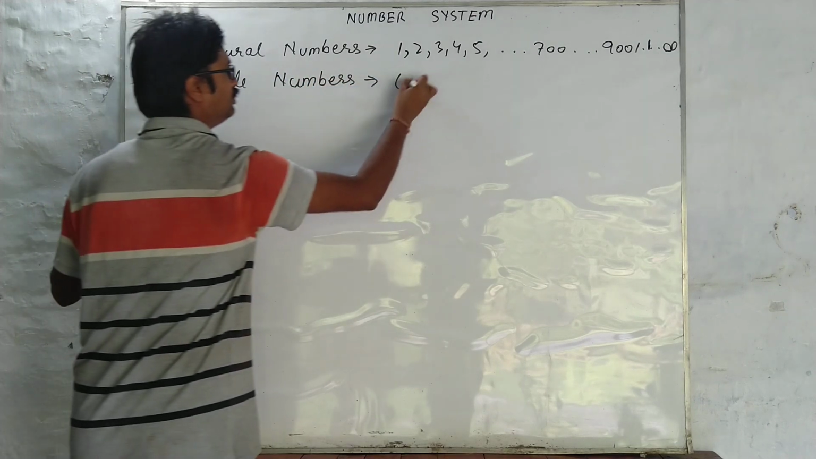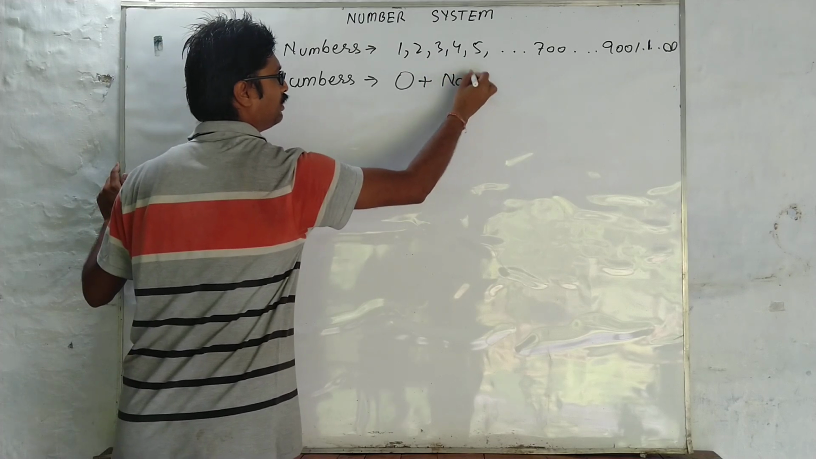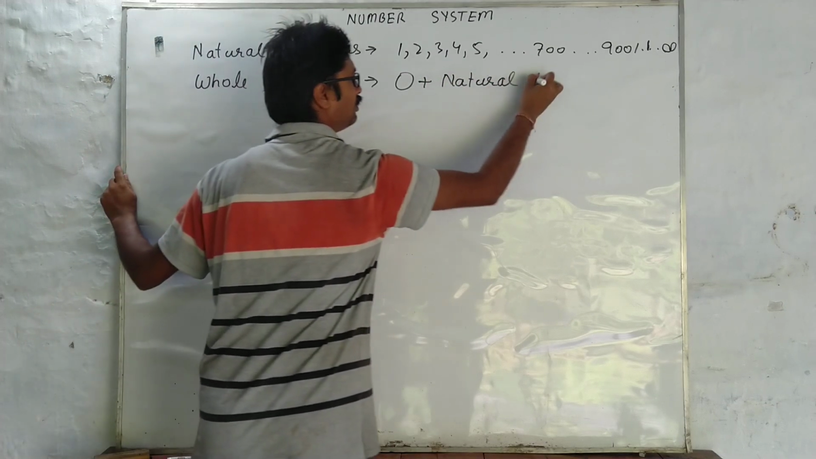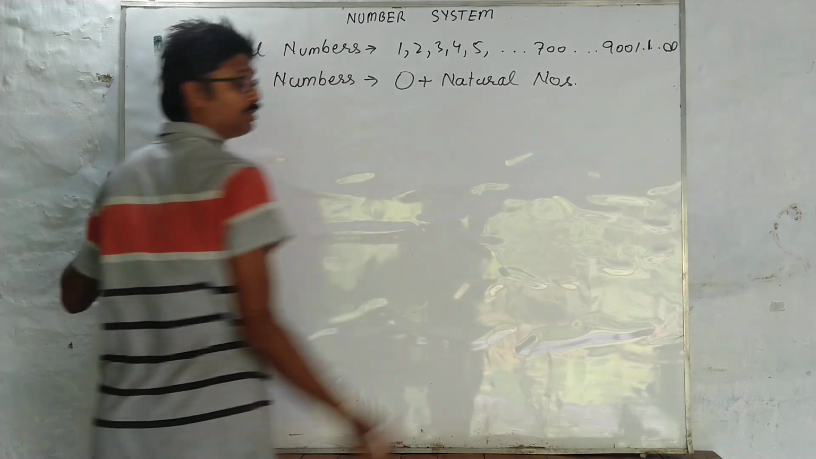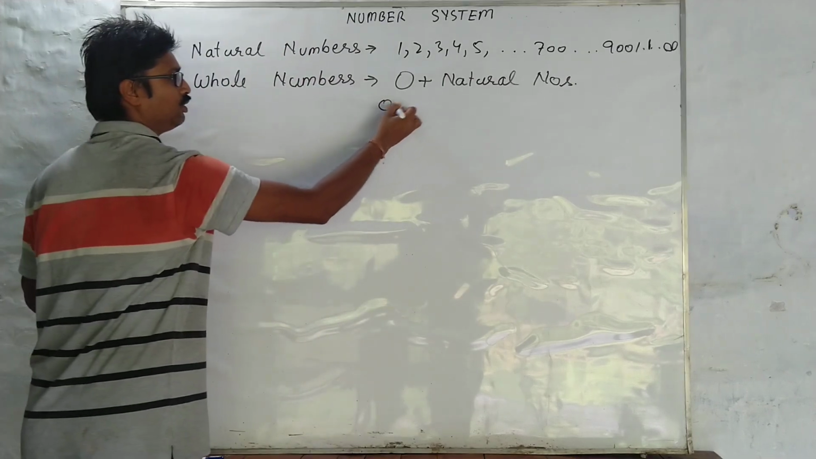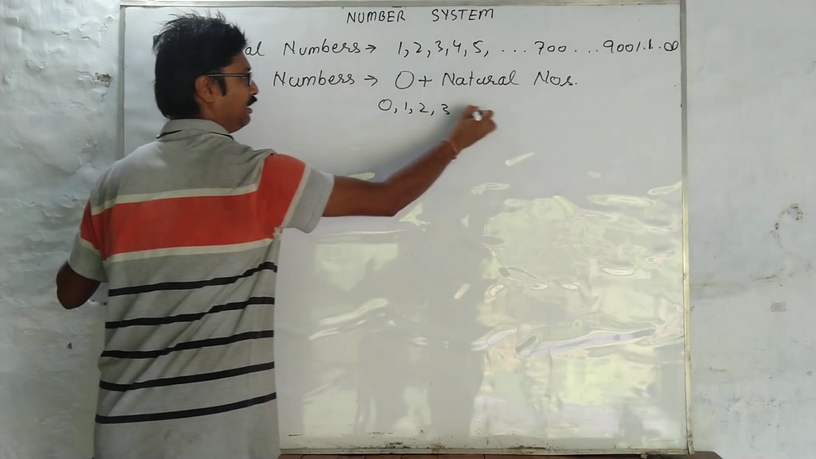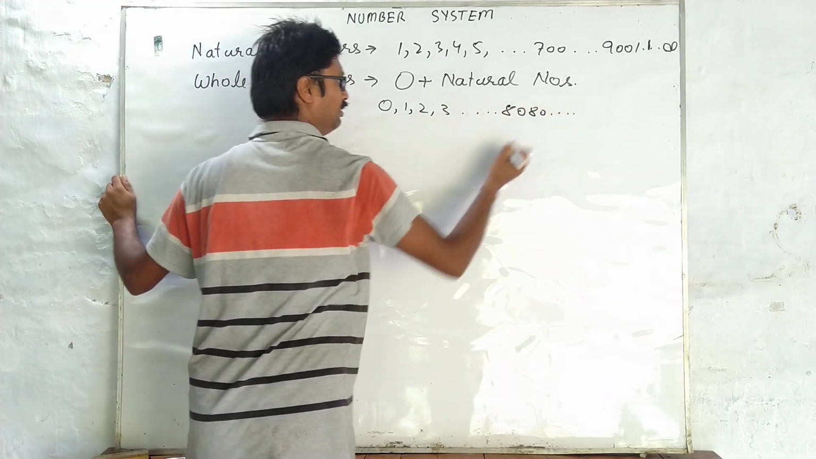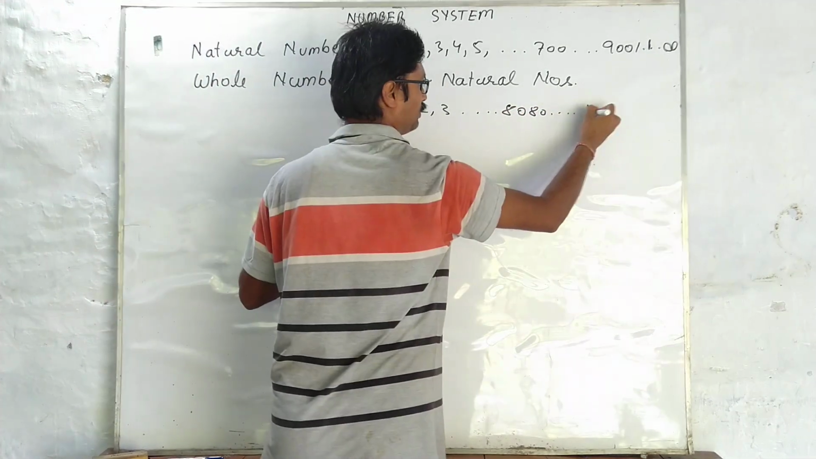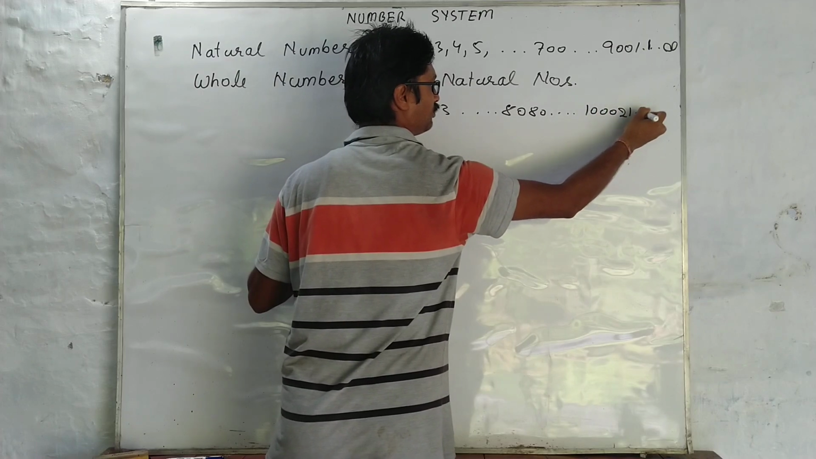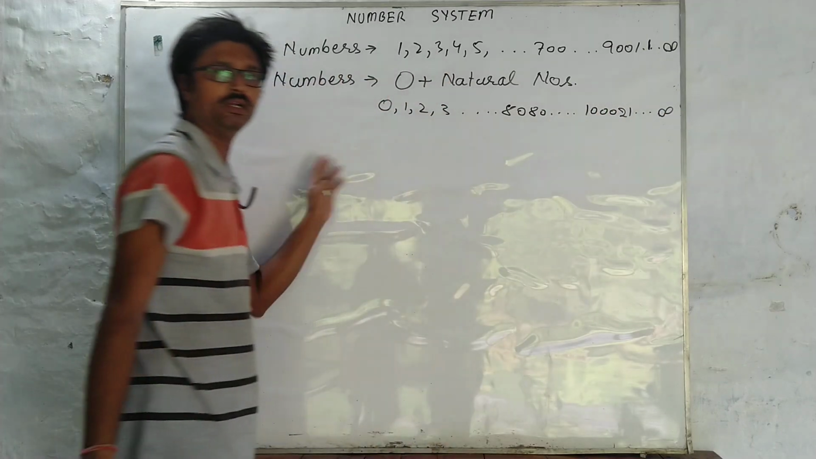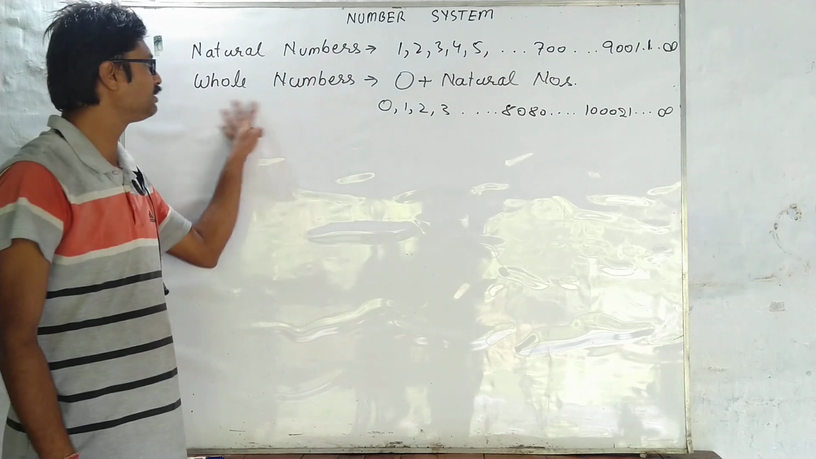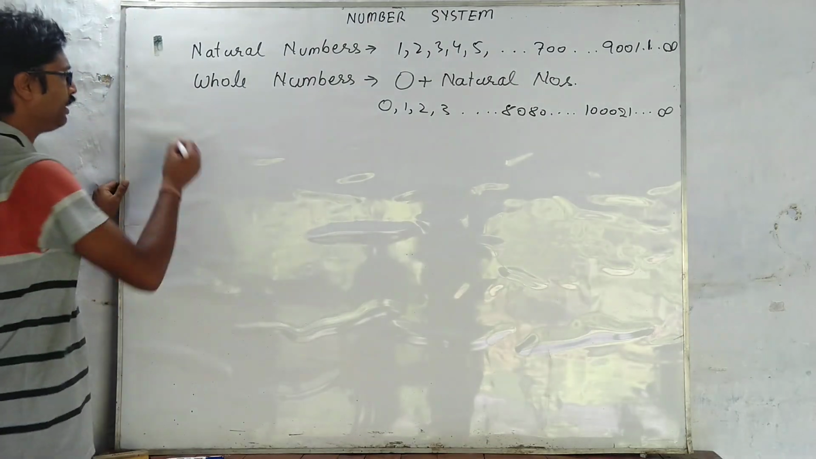Now 0 plus, which means 0 1 2 3. Any number that starts with 0, that is whole number। Now we talk about integers।